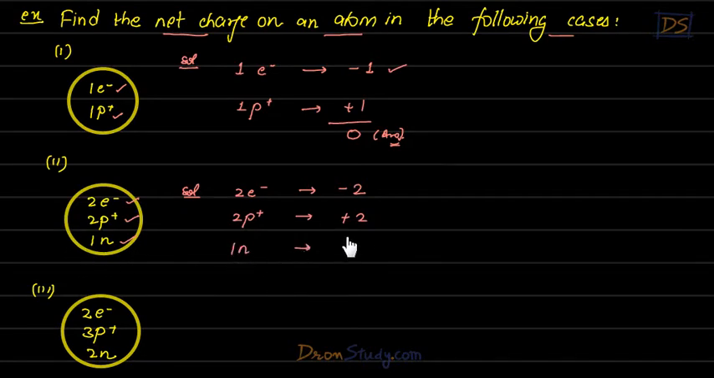So due to the neutron, how much charge will we have? We'll have no charge because neutron has no charge. So if we sum all of them, once again we have 0 charge. So we can say, students, that inside the atom, the net charge is 0. Net charge is 0 once again inside this atom.